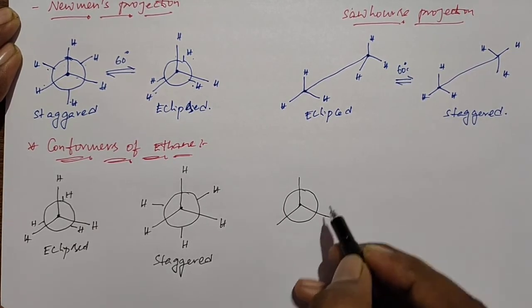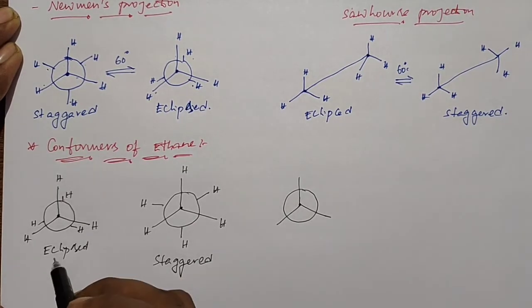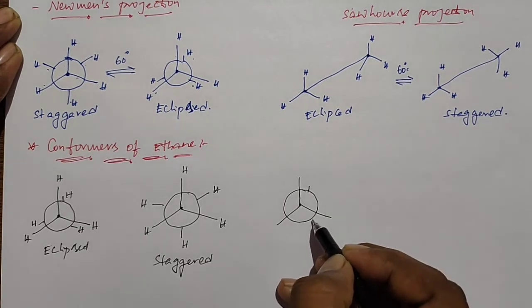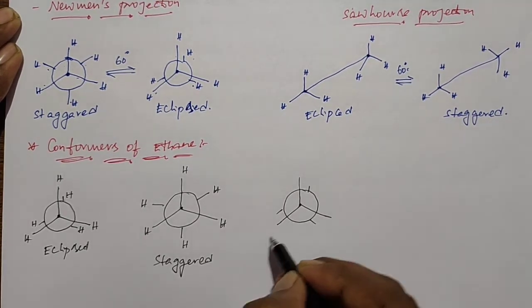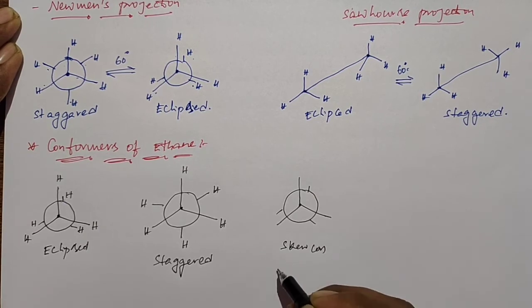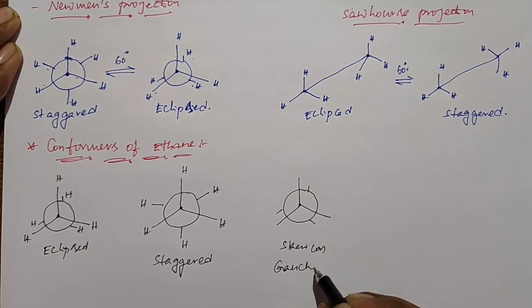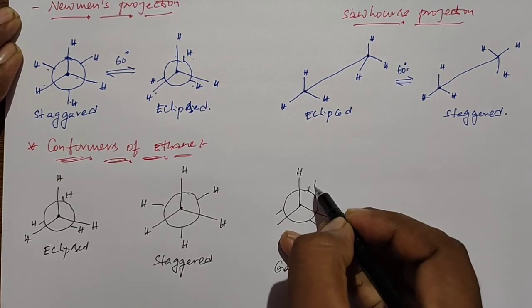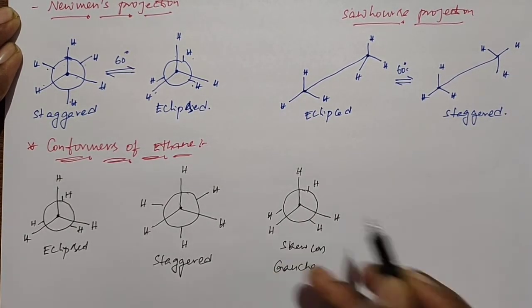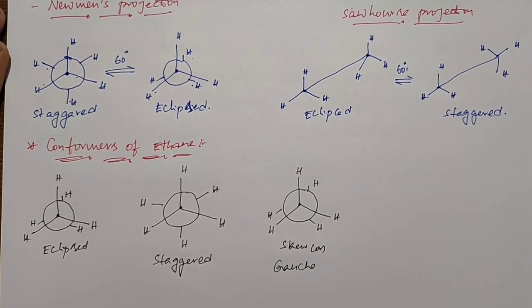In the skew representation, the bonds are not near like eclipsed, not far like staggered. These are medium. So this is the representation of skew or Gauche. Okay, these are the available conformers of ethane.